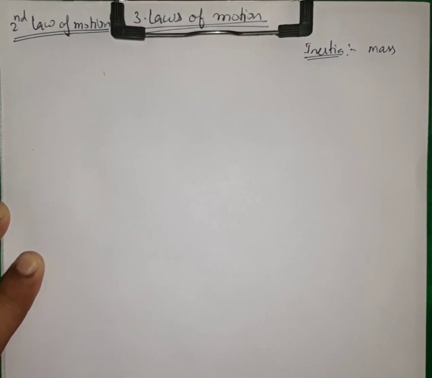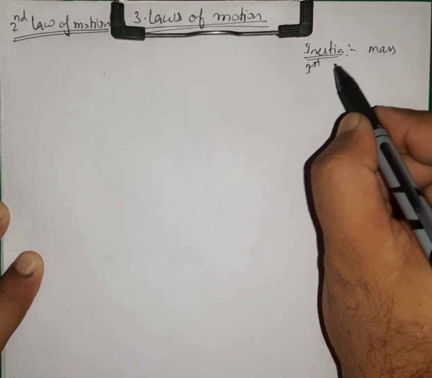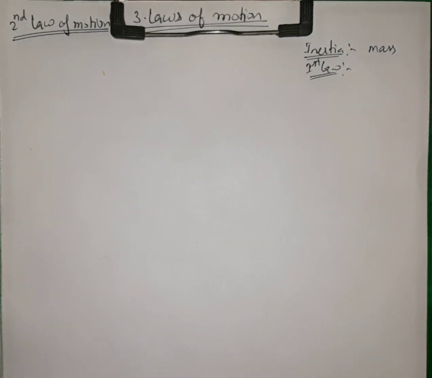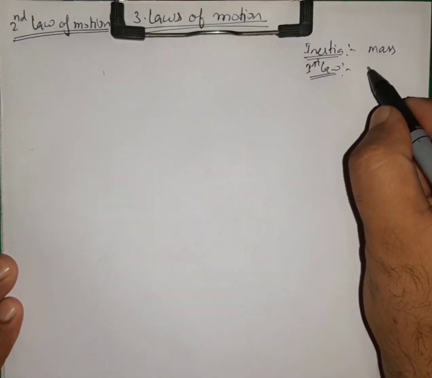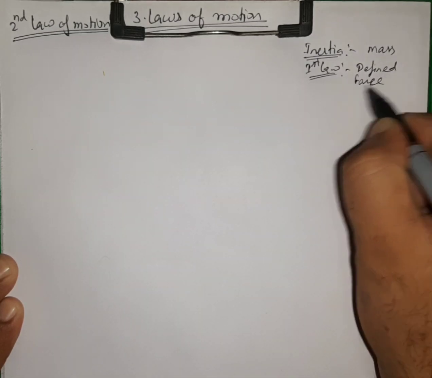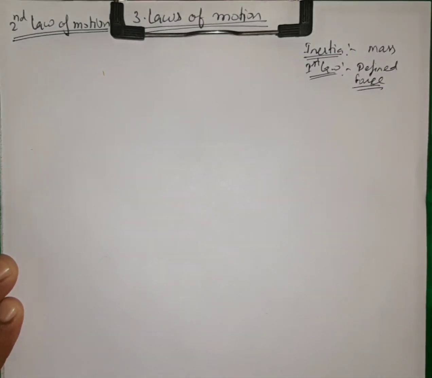And then we have discussed the first law, or the law of inertia. In this law we said that to change the state of motion we need to apply a force. So from the first law we have defined force. We said that force is a cause or an agent which can change the condition of motion. So this is what we have done in our first part.